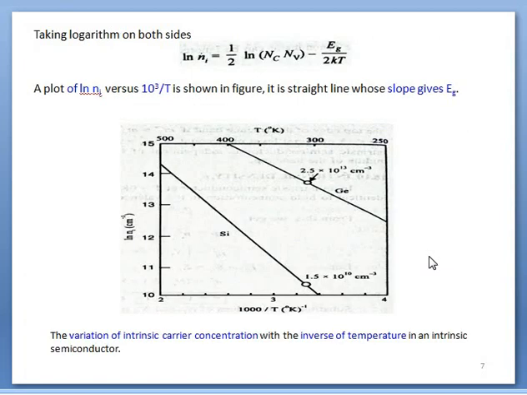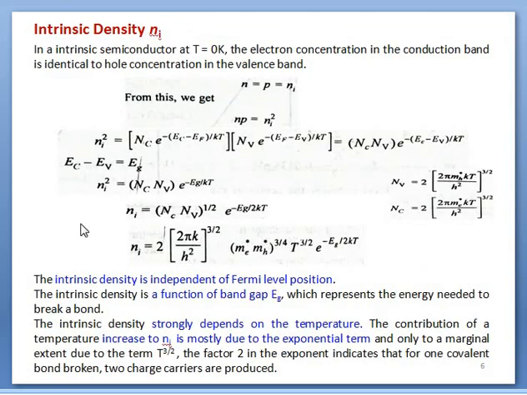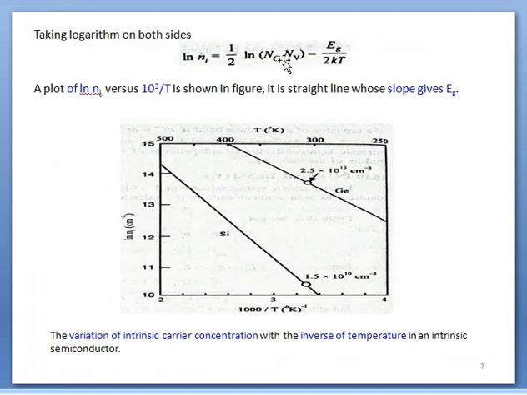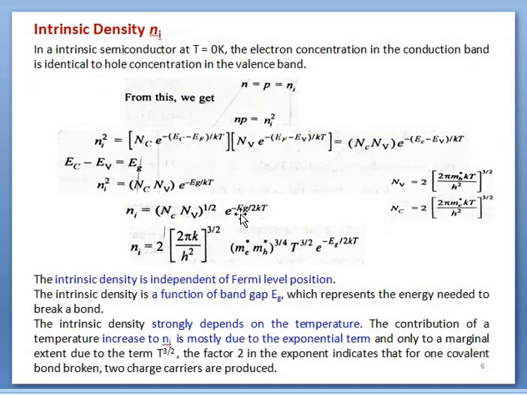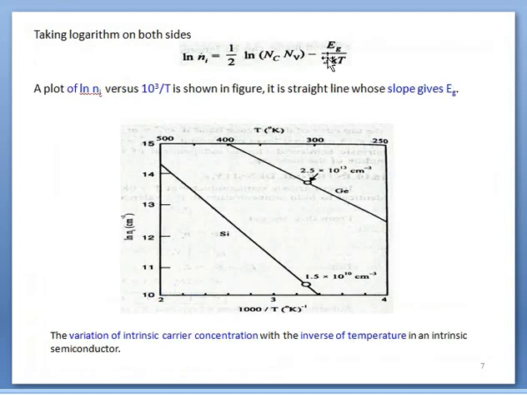Next, if there is a need to find the forbidden energy gap, then by following this equation, if we take log, then we will have log Ni equal to 1 by 2 log NCNV, and e power minus Eg upon 2kT will be transformed into minus Eg upon 2kT, since we are taking log on the basis of e. So we have this equation.